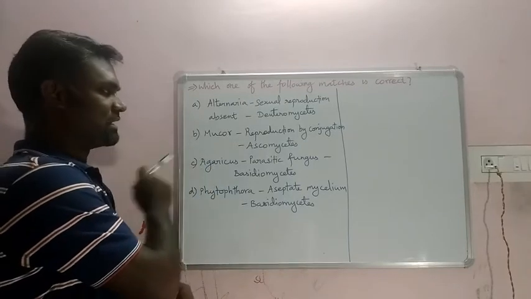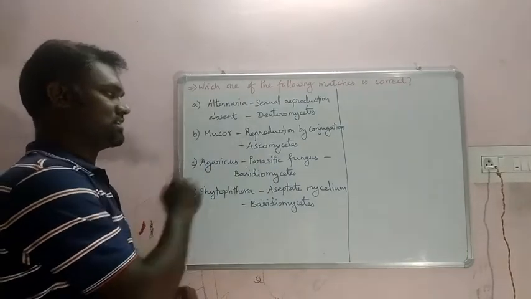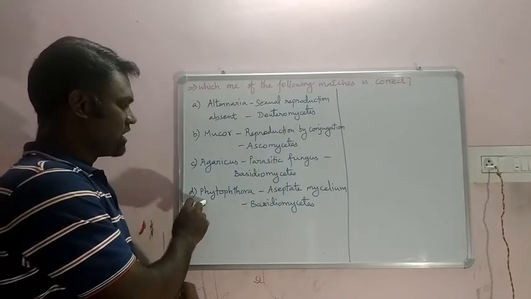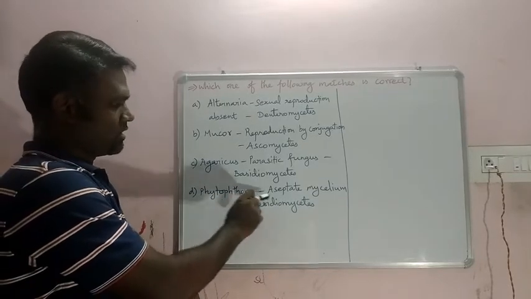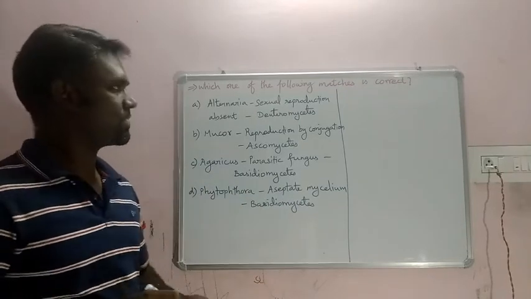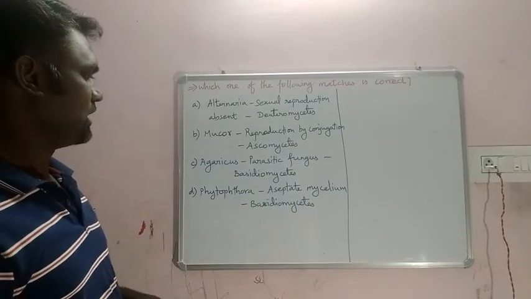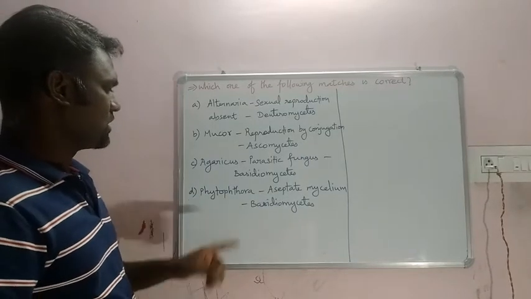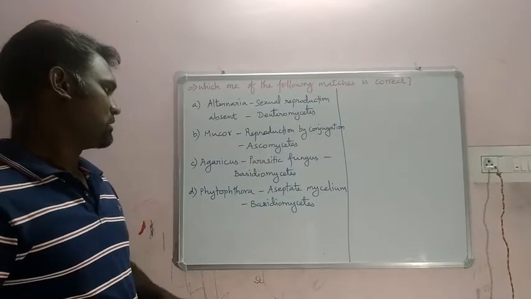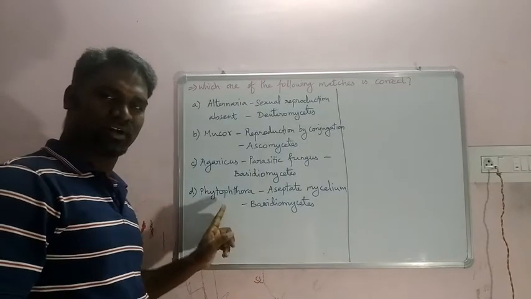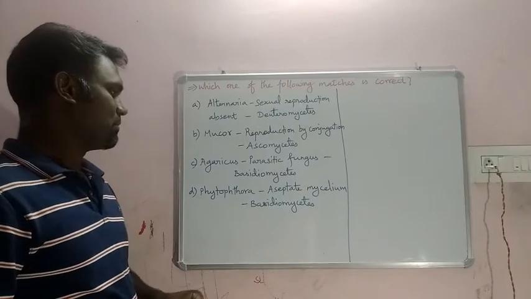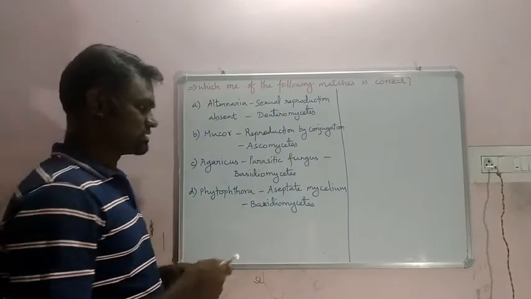Option C, Agaricus, parasitic fungus, belonging to the class Basidiomycetes. Option D, Phytophthora, aseptate mycelium, belonging to the class Basidiomycetes. Look at that, guys, and let us start from here. Phytophthora, aseptate mycelium, Basidiomycetes. The fungus name is correct, and yes, they have aseptate mycelium, but the class they belong to is wrong.